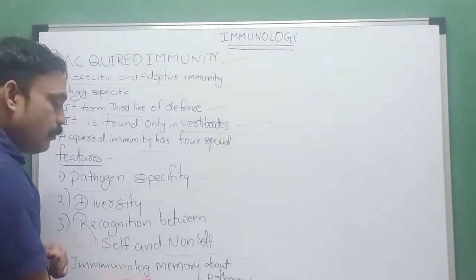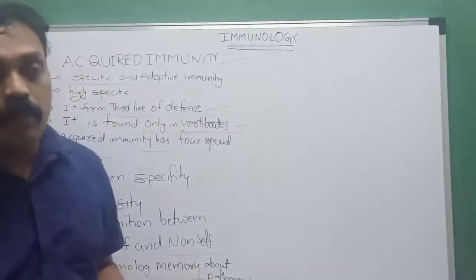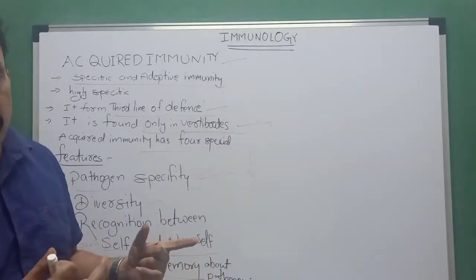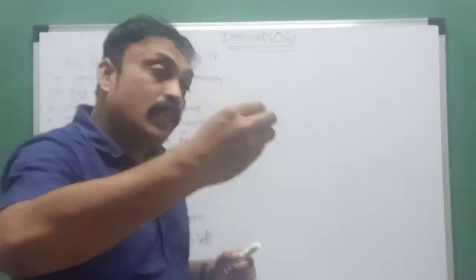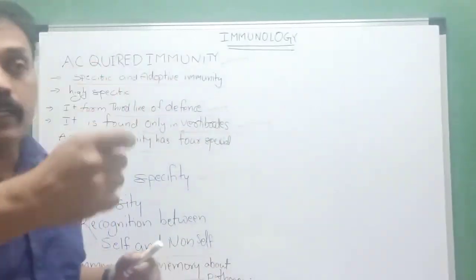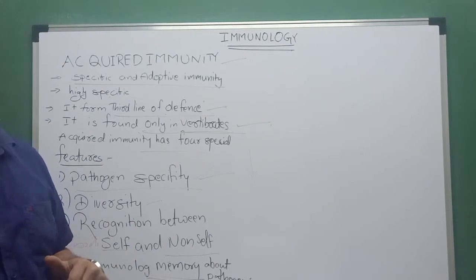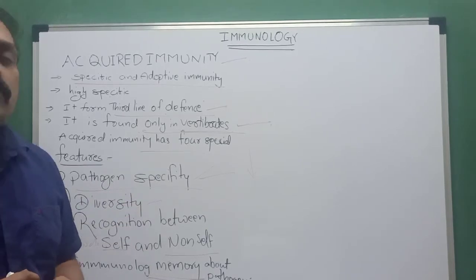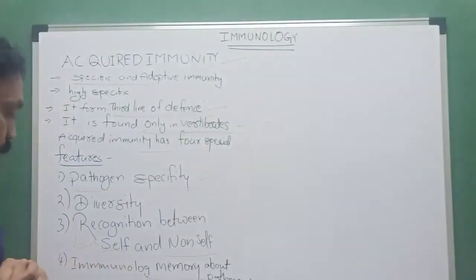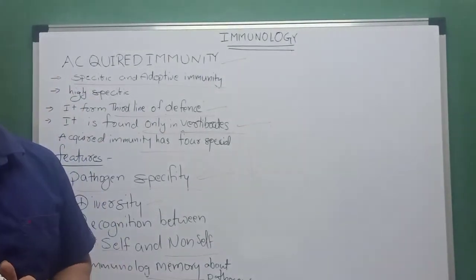Immunologic memory means that if we suffered from smallpox, for example, the second time that type of pathogen enters the body, it recognizes that organism and produces antibodies. But one more important thing: acquired immunity works very slowly. That means it takes some time to activate antibodies.